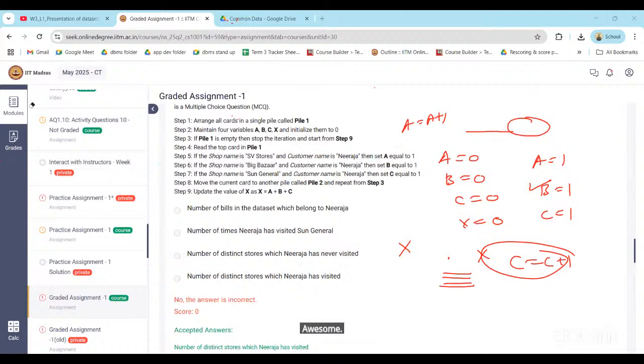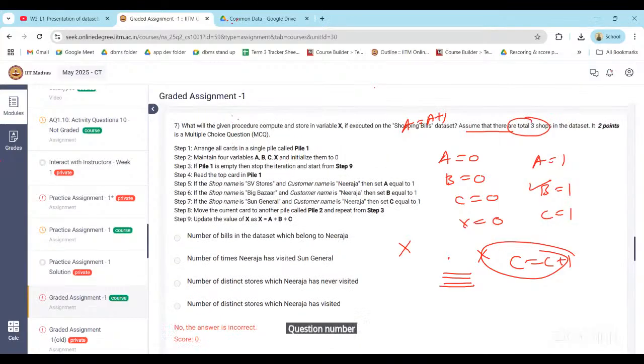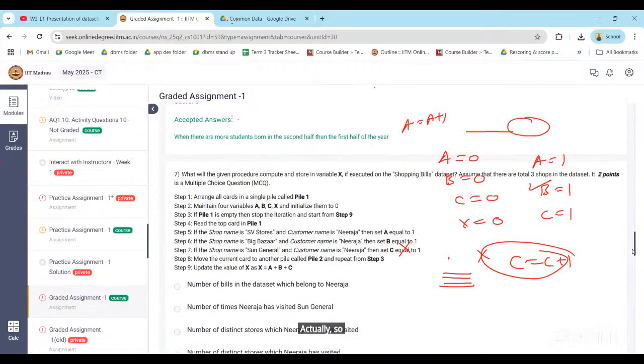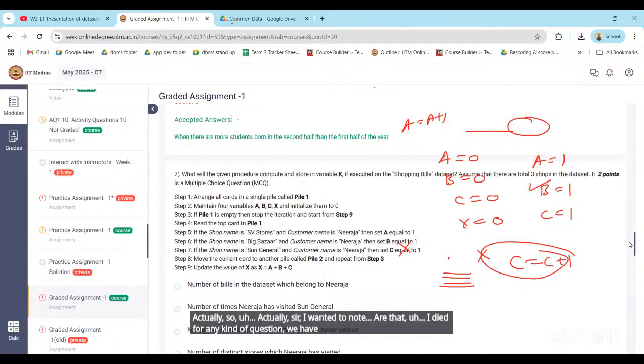So what is your doubt in question number 8 now? Yes, question number 6 actually, sir. I wanted to know that for any kind of question, do we have to refer to all the data sets? Sorry, sir.